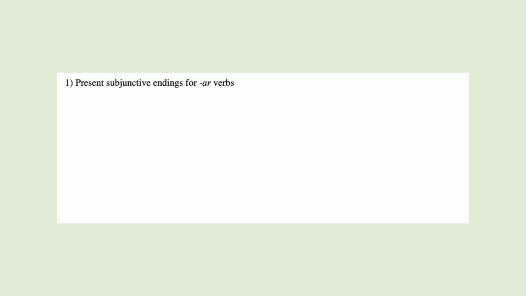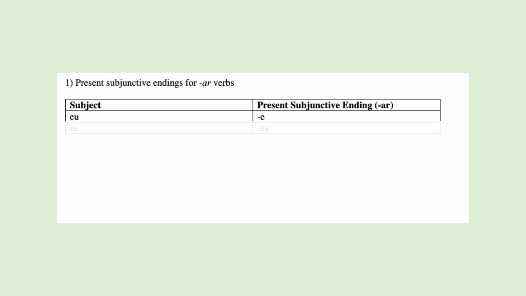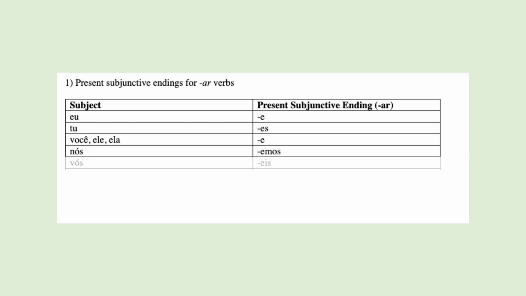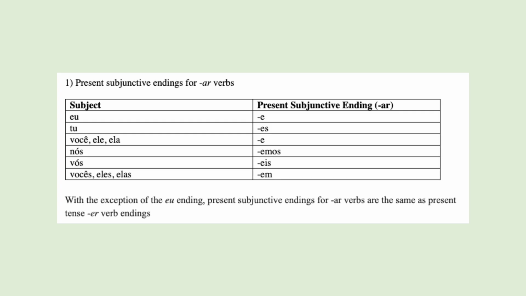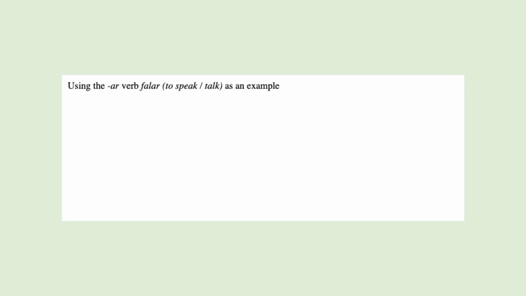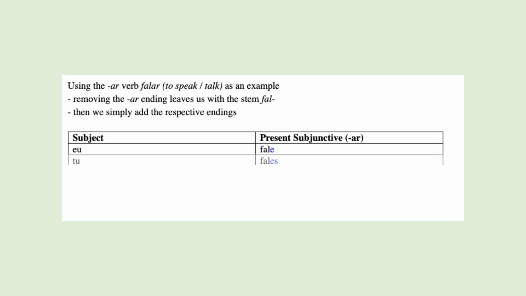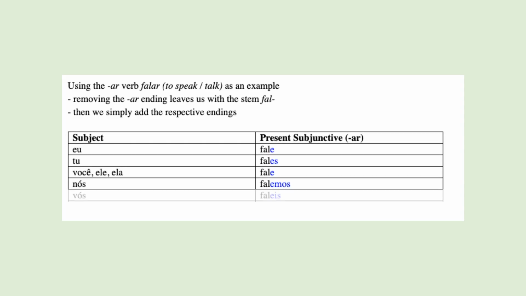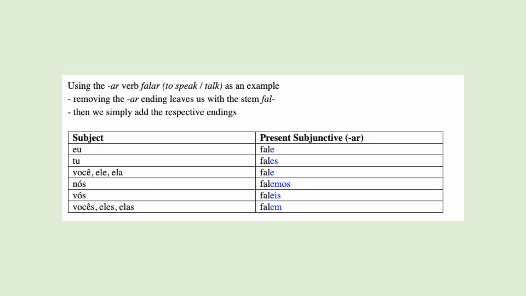The present subjunctive endings for AR verbs are e, es, e, emos, eis, em. And you should notice that with the exception of the eu ending, the present subjunctive endings for AR verbs are identical to the present tense ER verb endings. For falar, because it is a regular verb, we simply remove the AR ending, giving us the stem fal, and to this we add the respective present subjunctive endings afterwards. Fale, fales, fale, falemos, faleis, falem.